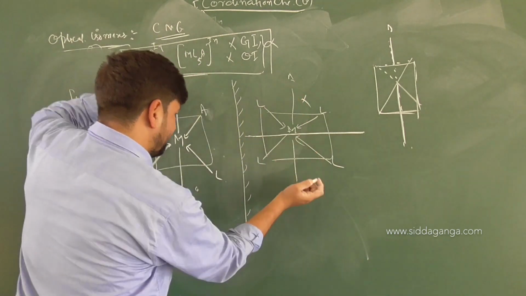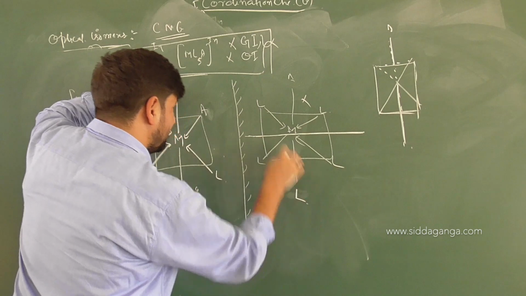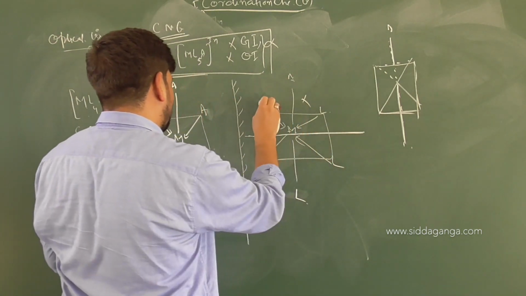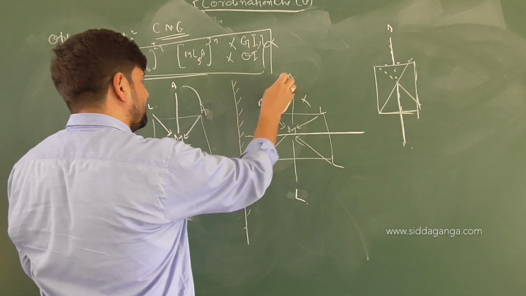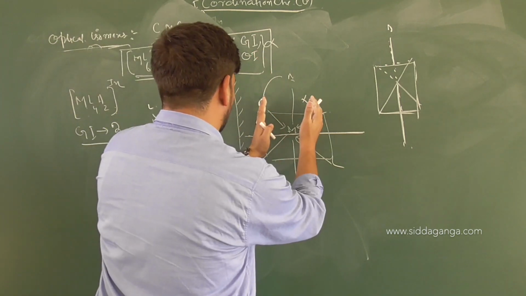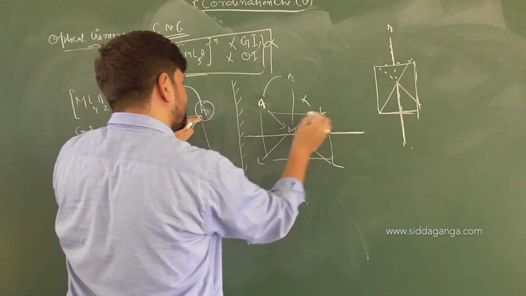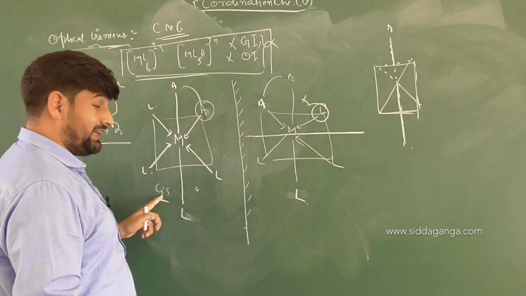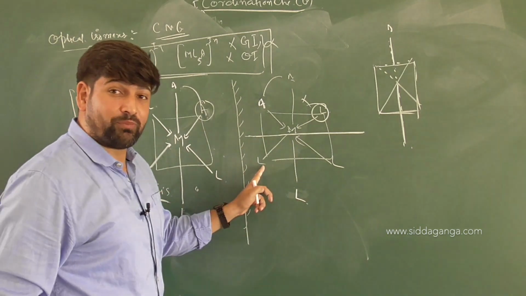Now, a very important thing. Here I have changed this. What will be here? L. And what will be here? A. Now when I bring it up and put it here, what will I get? A and A. So when I try to put the two on each other, I will find that A is superimposing on L. Thus these two, that is the trans isomer's cis form, will have a non-superimposable mirror image.